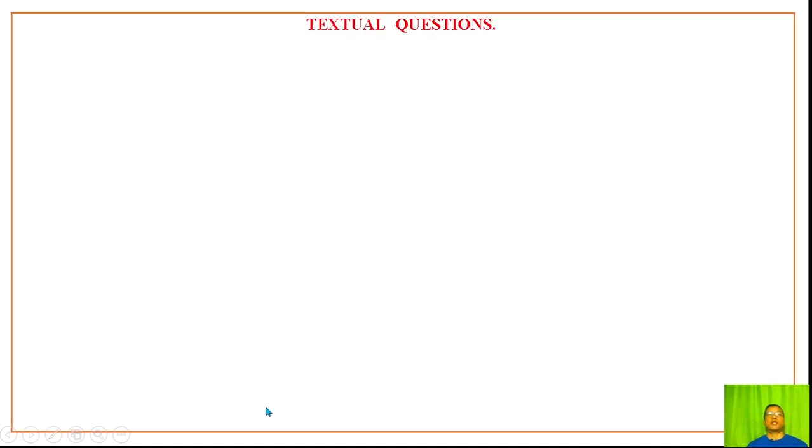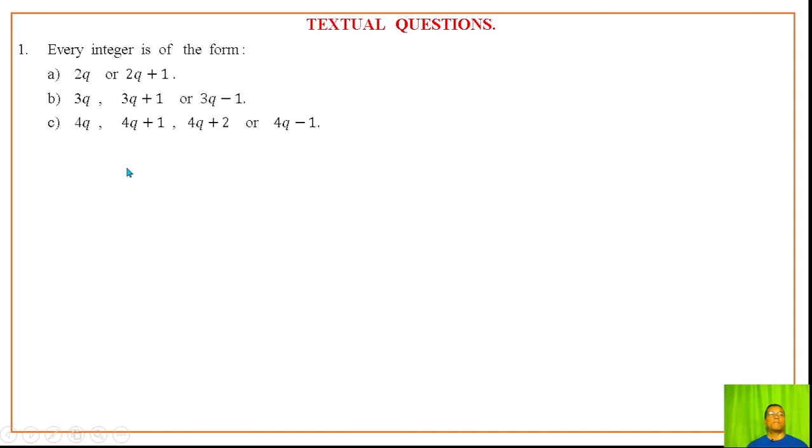Textual questions. Show that every integer is of the form 2q or 2q plus 1, or 3q, 3q plus 1 or 3q minus 1, or 4q, 4q plus 1, 4q plus 2 or 4q minus 1.